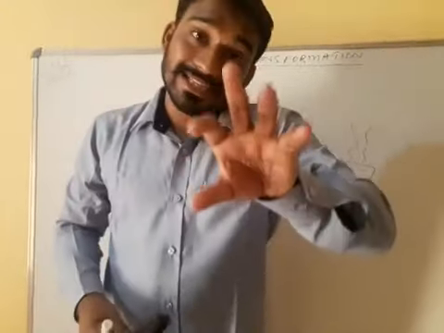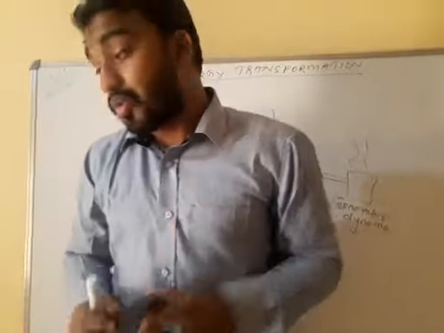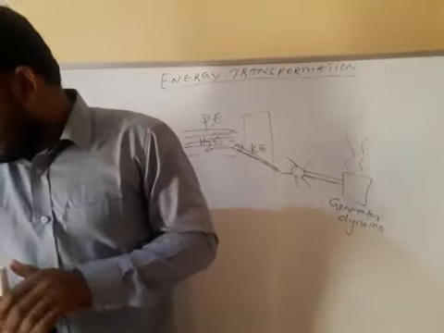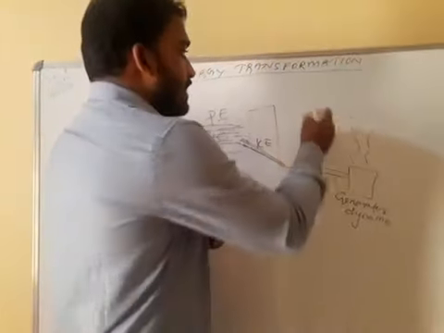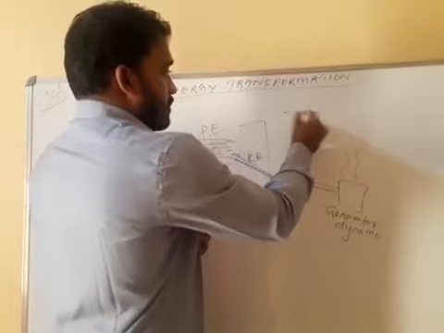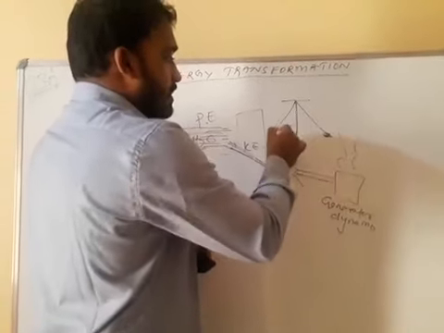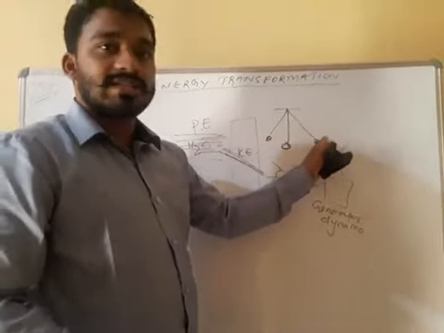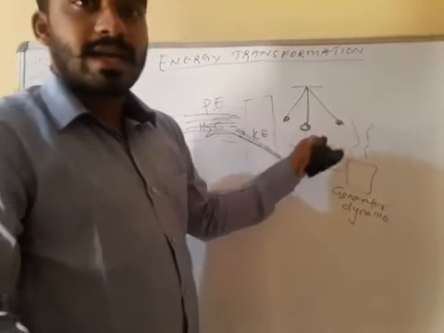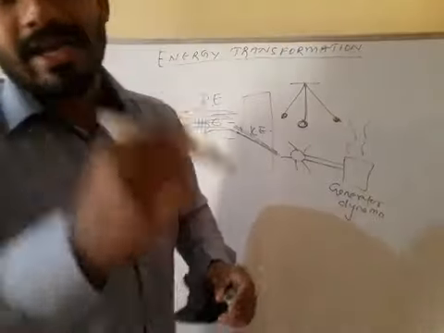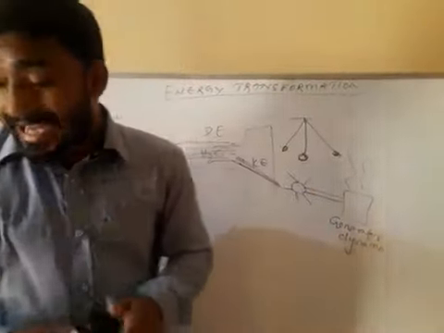So potential energy changes into kinetic energy. Again kinetic energy changes into potential energy in case of roller coaster. Next one, the pendulum. Already we have discussed the pendulum. When it is present at the mean position, it contains which energy? Kinetic energy. When it is moving to this side, kinetic energy changes into potential energy. When it is moving down, again potential energy changes into kinetic energy. Clear or not?